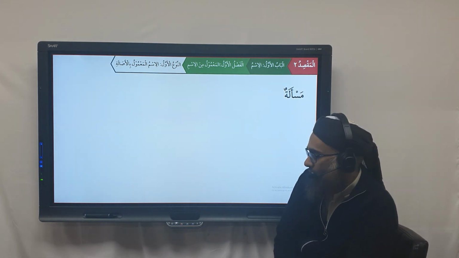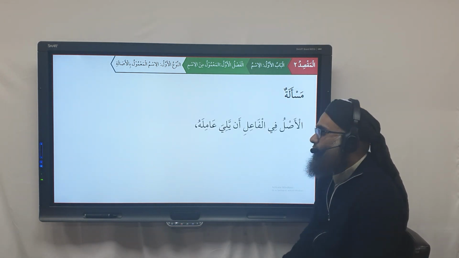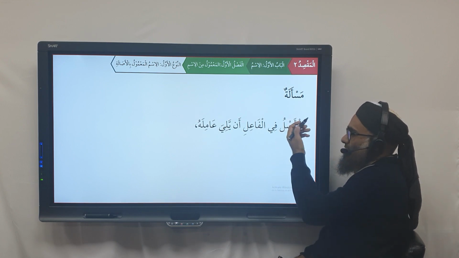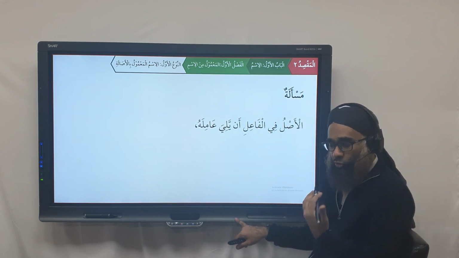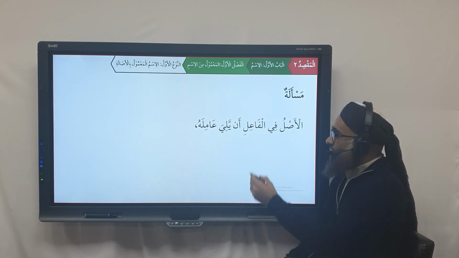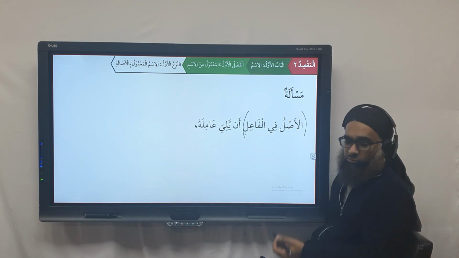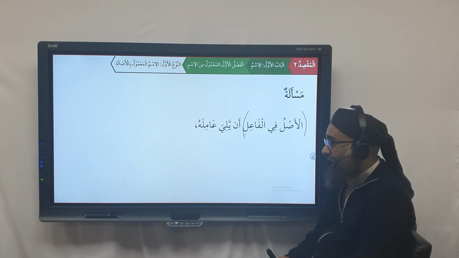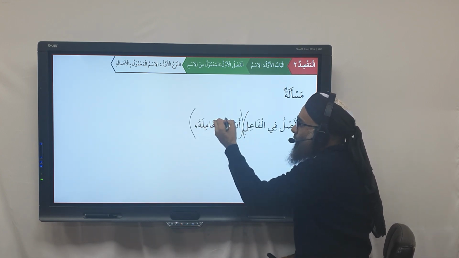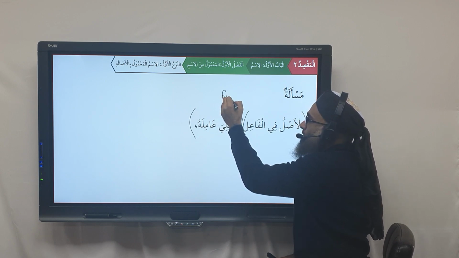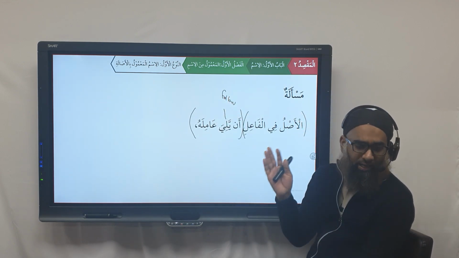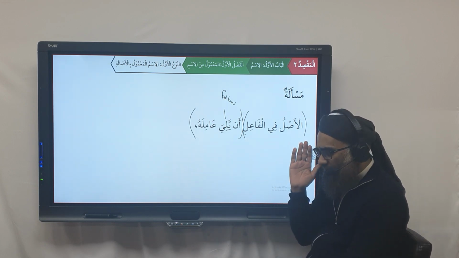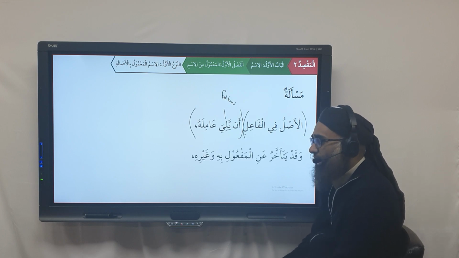Now we have a few rules here. Mas'ala. Al-aslu fil fa'ili an yaliya amilahu. Al-aslu, the default, the general rule, the usual rule regarding the fa'il, the standard practice, is an yaliya amilahu. Yali is to follow. So normally the fa'il comes immediately after its amil. Normally what happens? You have the amil, then you have the fa'il.